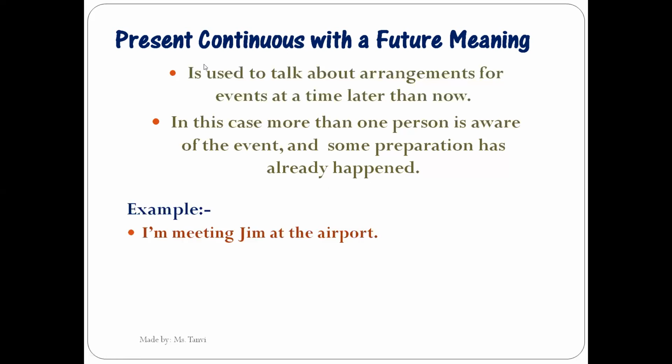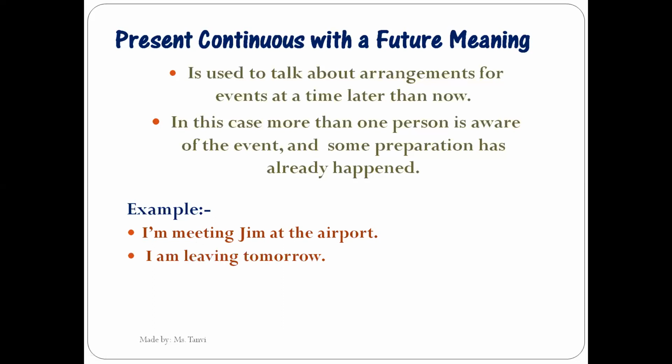For example, I am meeting Jim at the airport. So here am meeting is depicting present continuous. So it means that I have already spoken to Jim and I have already planned my day accordingly, how I will reach there and for how much time I will be there. So I have planned everything. So this event will happen in future, right? And arrangements have already been made. So there I am making use of present continuous tense.